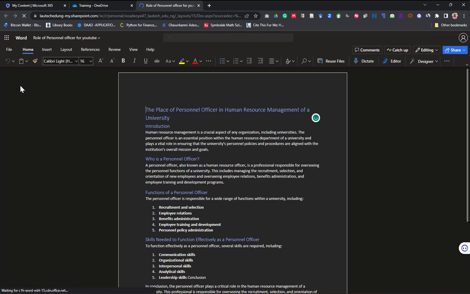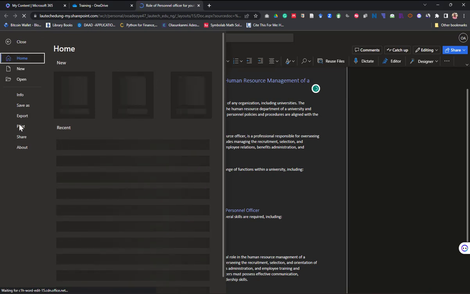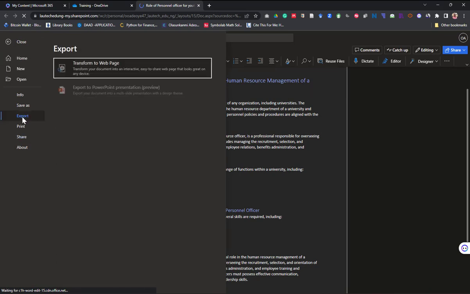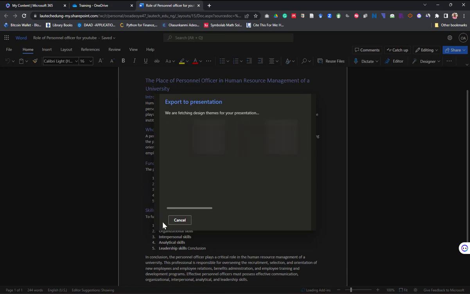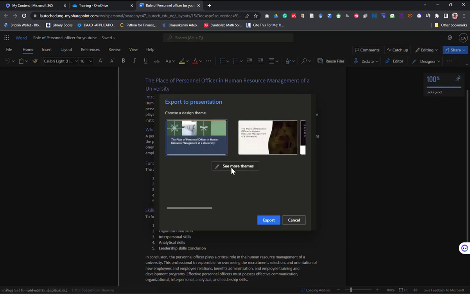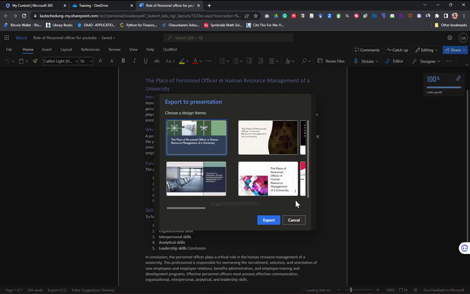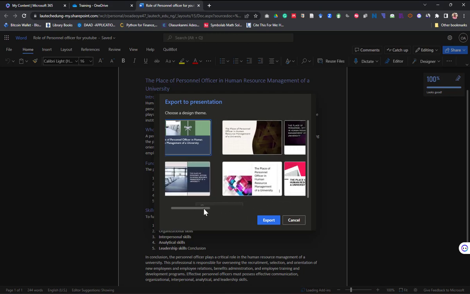Now the next thing I will do is to go to File, then I will click on Export. So when I click on Export, then I will click Export to PowerPoint presentation. So the AI power that is being incorporated into Microsoft Online will generate some PowerPoint preview for me. This is an example of the presentation preview,